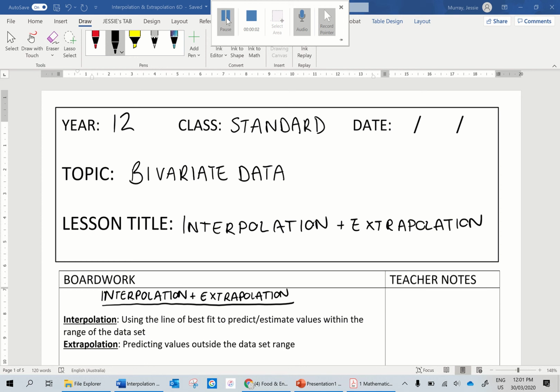Good morning, guys. All right, we're getting to the pointy end of this topic. You've done the hardest part so far, okay? Now we're using all of the things we've done and analysing a little bit further with what we call interpolation and extrapolation.